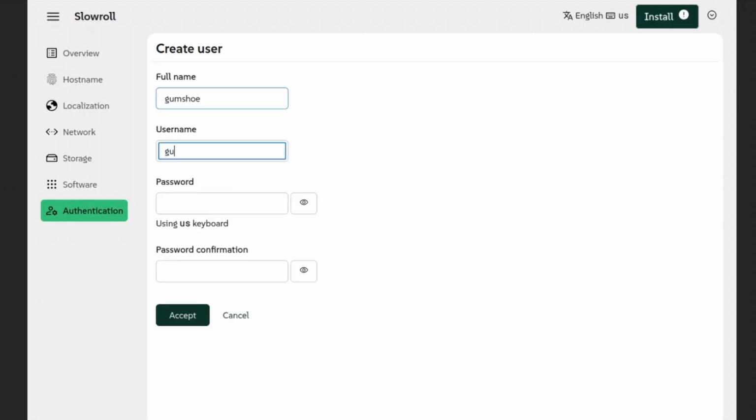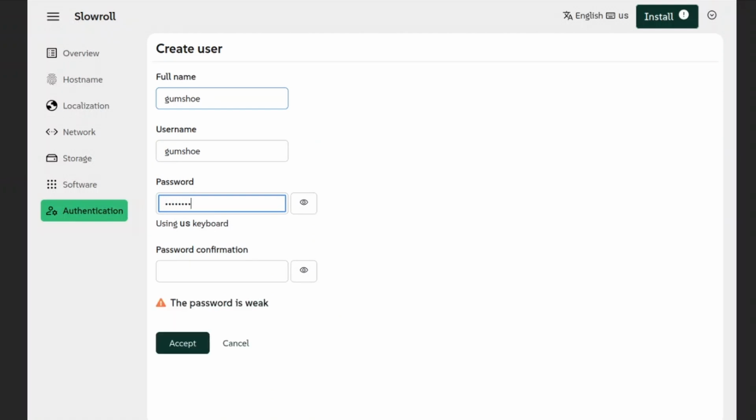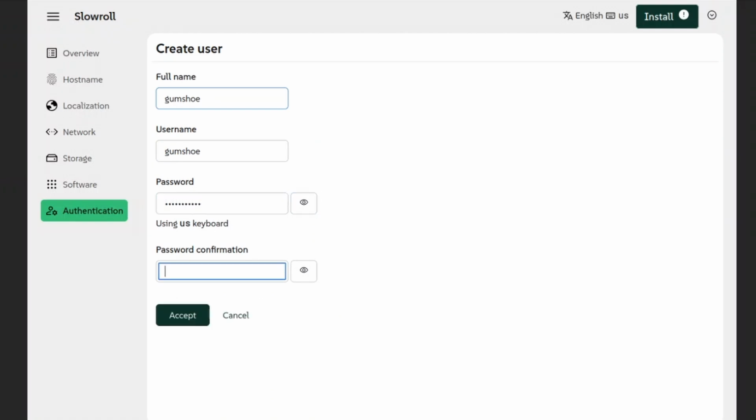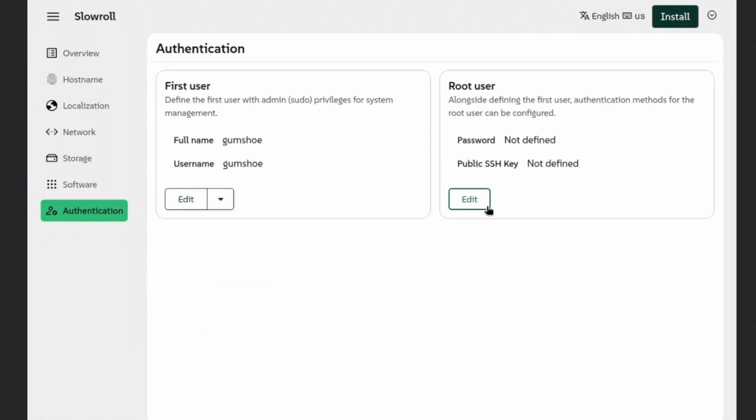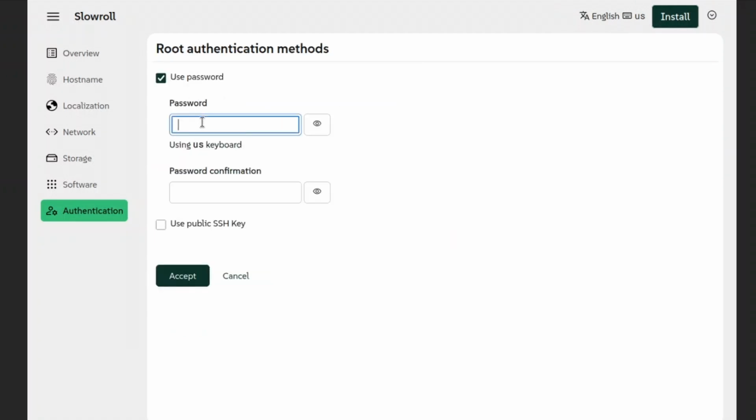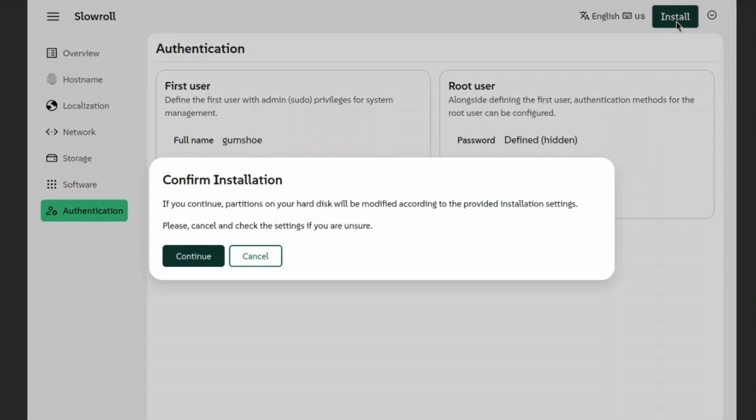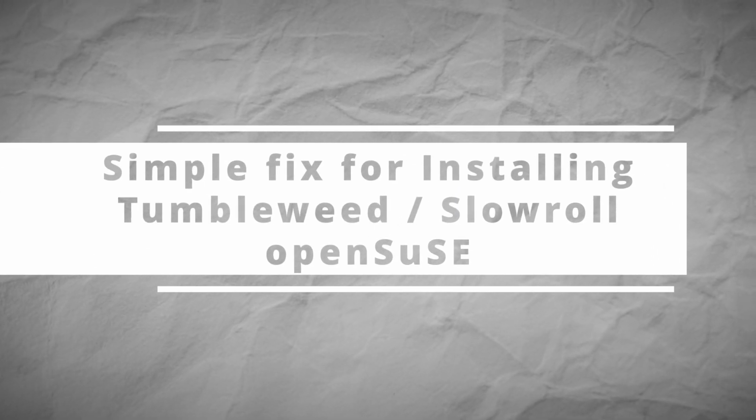One other thing, do your create user, do your password, then what you'll have to do is accept. Don't forget the root password. Click on root, use password, type in your password, accept, and from here on out you can install without issue.